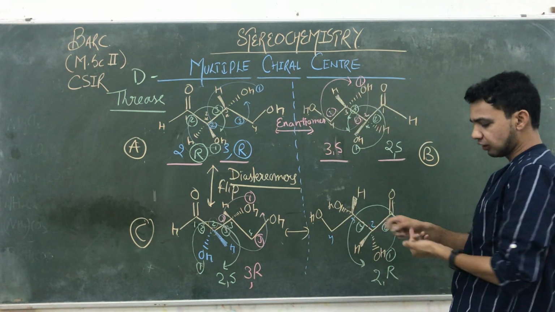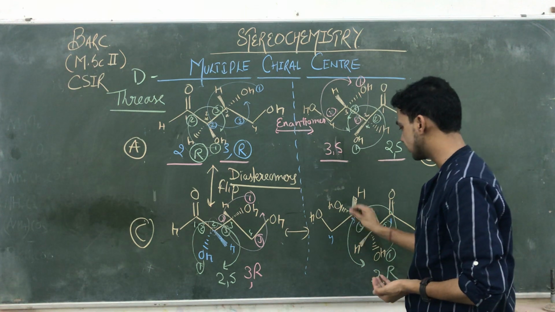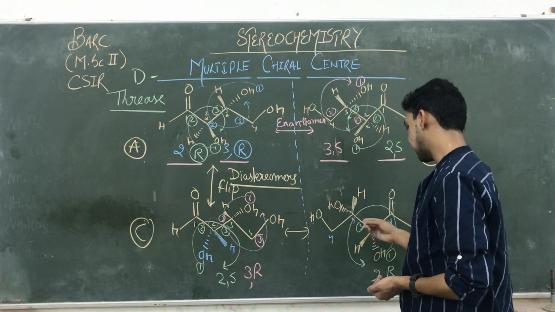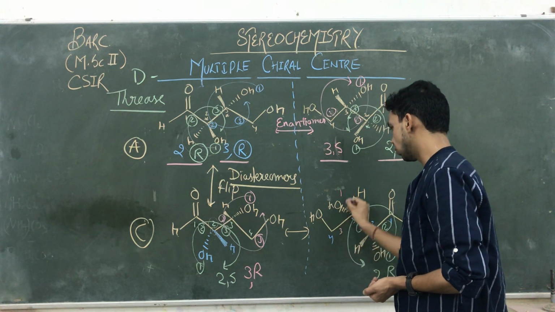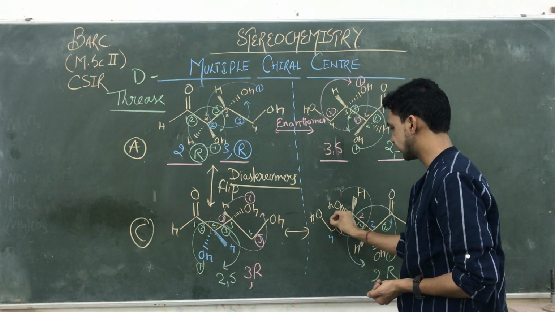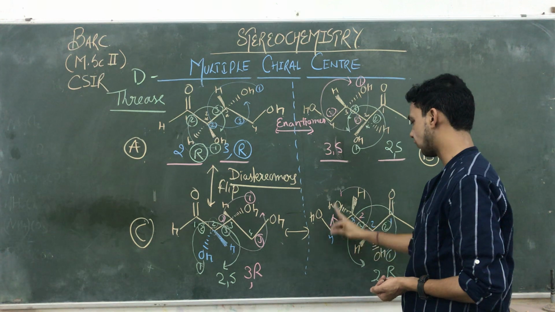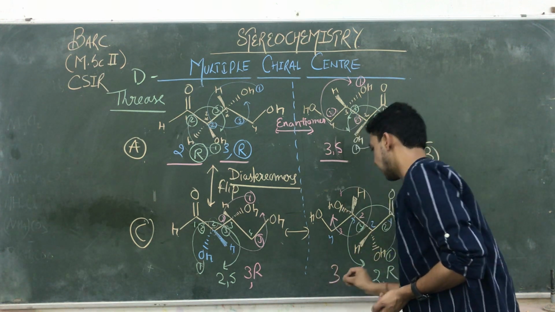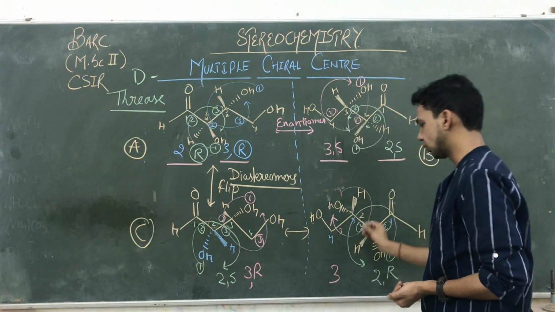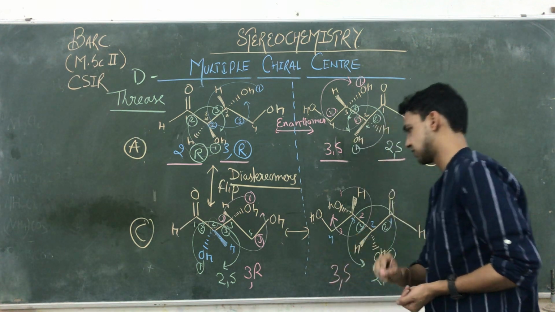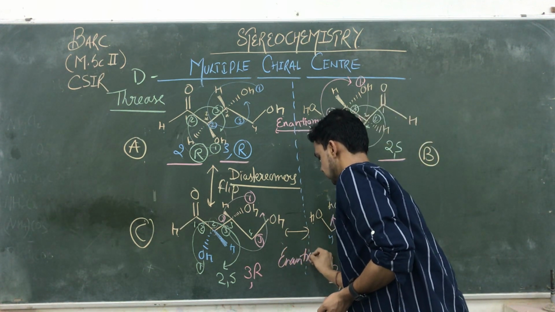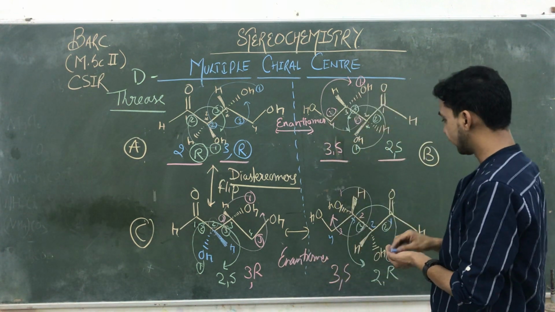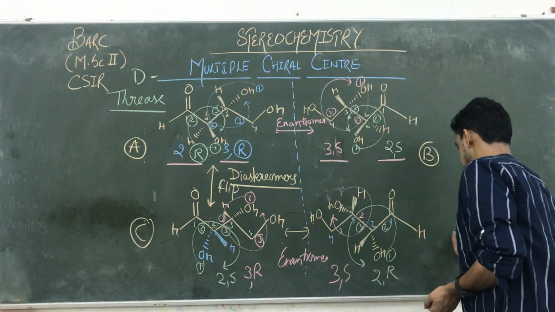Then we are going to find out the configurations at the third carbon atoms, that is 1. Okay, the next one we are talking about, that is 2. Then we are talking about 3. So that is 1, 2 and 3. This is according to the clockwise, so that is 3R, but here the lowest priority group is toward the observer, so that is 3S. So they both are what? Enantiomer. But if you are comparing, this is D.